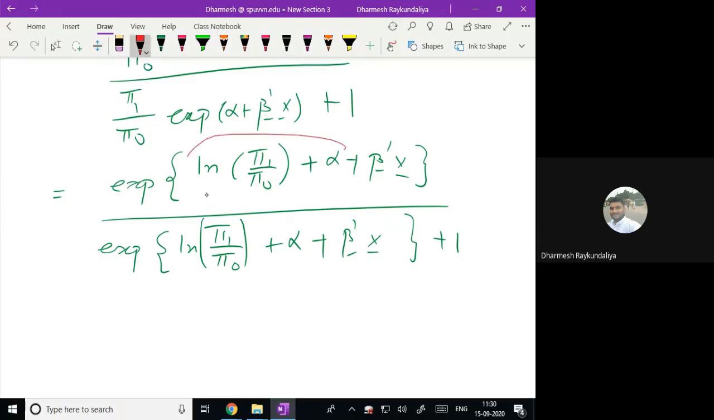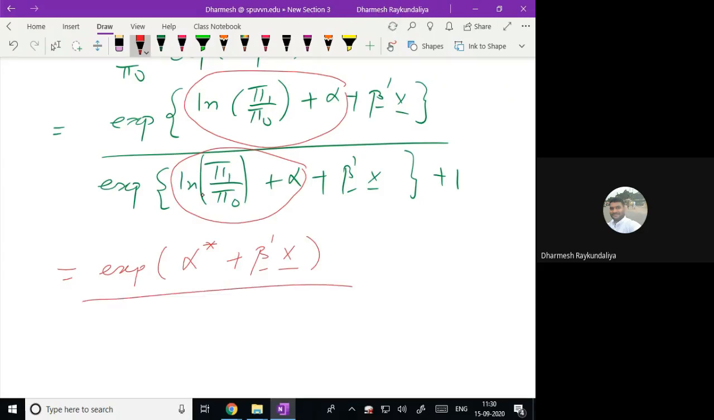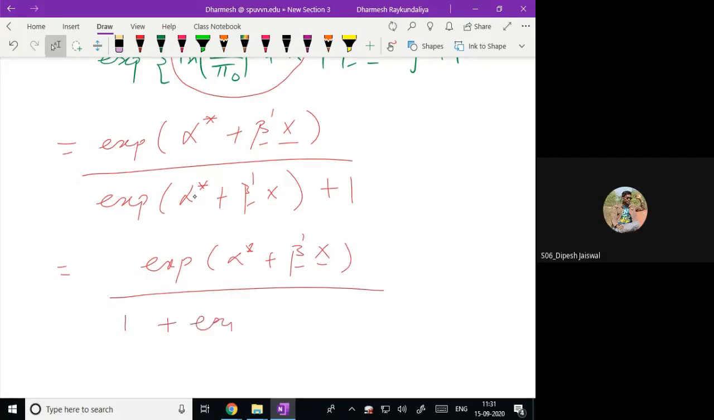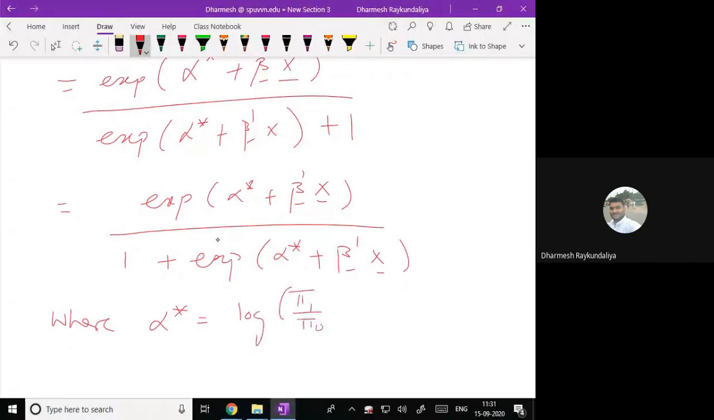Now suppose I combine these two. Here there is no beta in log pi 1 upon pi 0, and in alpha also there is no beta. So if I tell them as some new intercept parameters, can I write it as the exponent of alpha star plus beta dash x upon 1 plus exponent of alpha star plus beta dash x? Yes, where alpha star is equal to log pi 1 upon pi 0 plus alpha.